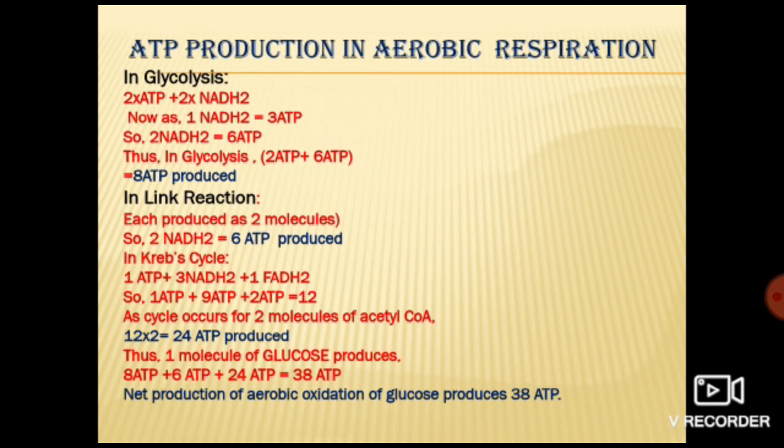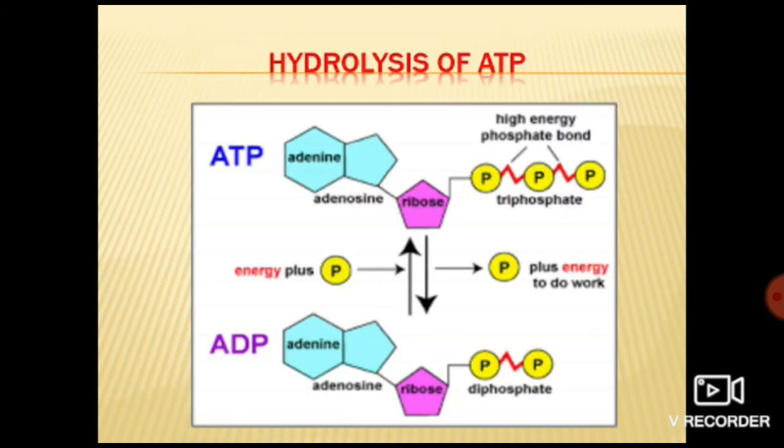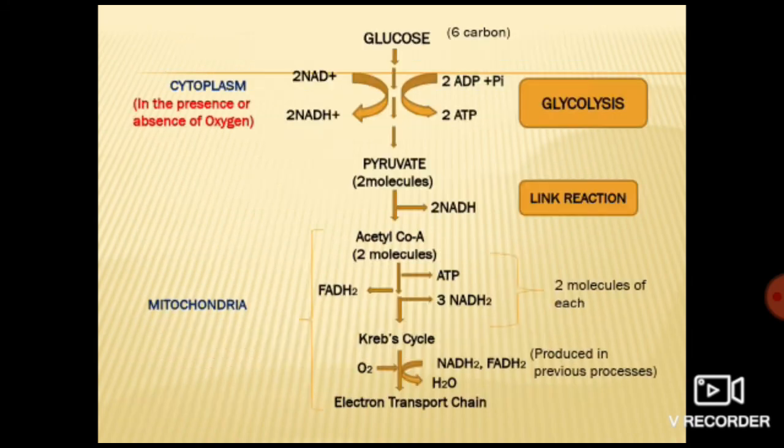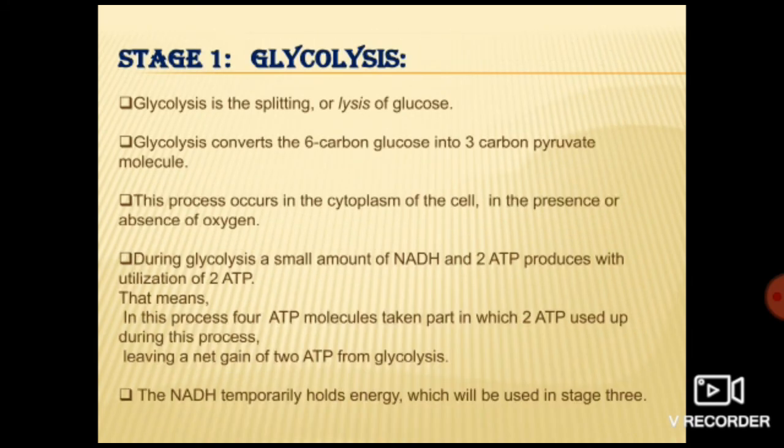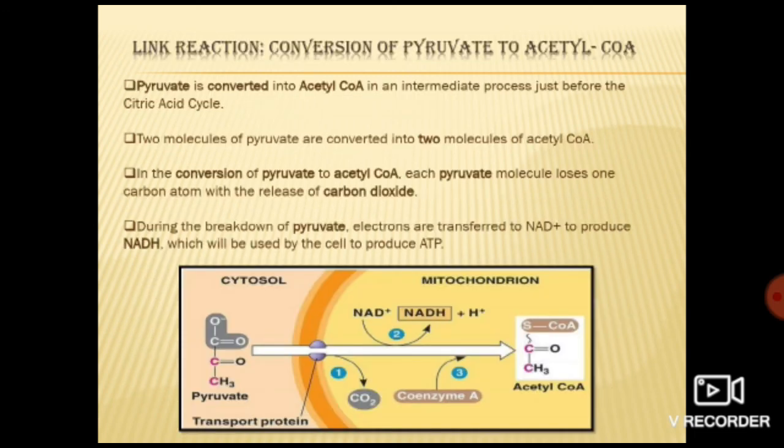In glycolysis, what have we done? One molecule of glucose gets converted into what? Yes, 2 molecules of pyruvate, along with the production of ATP and NADH: 2 molecules of NADH and 2 molecules of ATP. Correct? Then whatever pyruvate is produced gives acetyl CoA, along with 2 molecules of carbon dioxide and 2 molecules of NADH2.